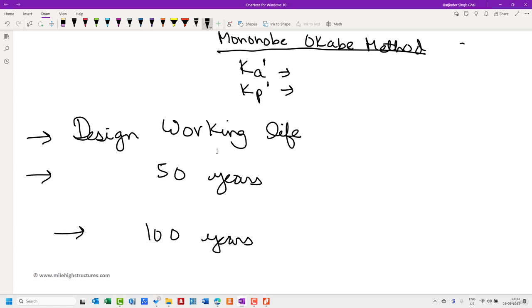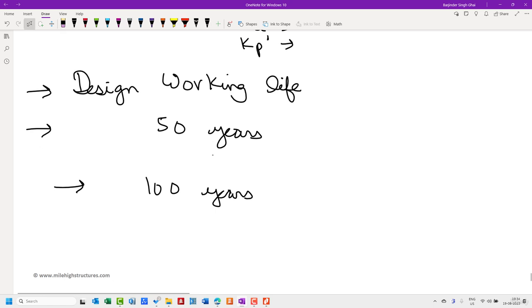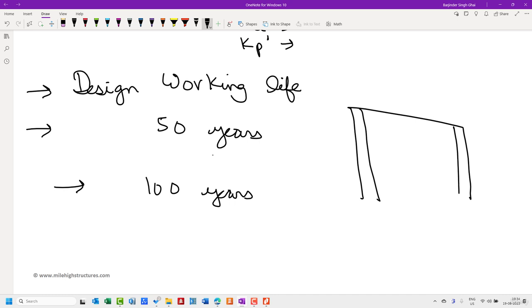So what exactly can be the definition of design working life? It can be the duration of the period during which a structure or a structural element is assumed to perform for an intended purpose with expected maintenance, but without any major structural repair being necessary. So let us say we have designed a structure, and this is the steel building that right now we are dealing with. These are the steel columns. This is basically the steel beam. This is the concrete pedestal, and this is the foundation.